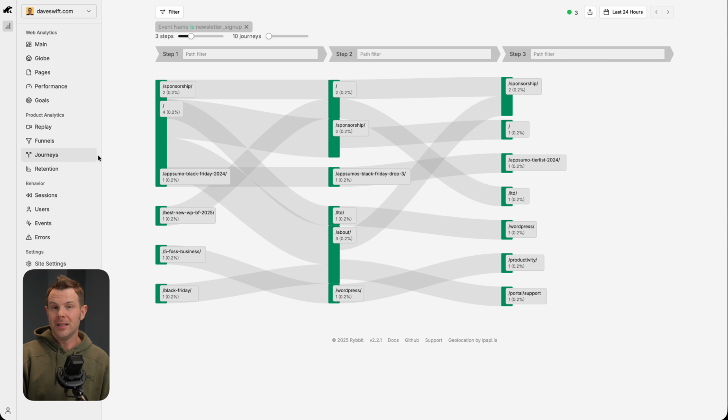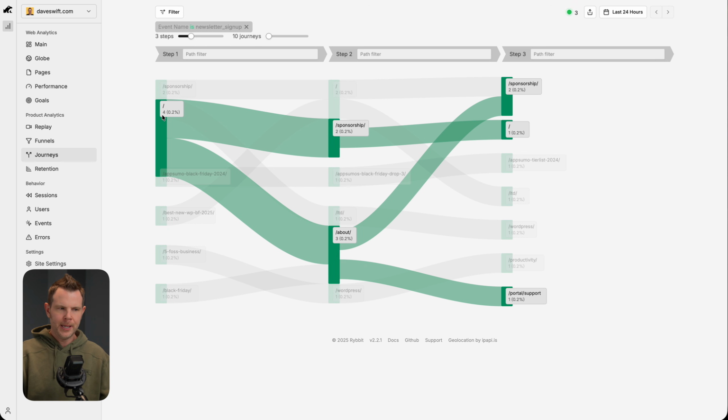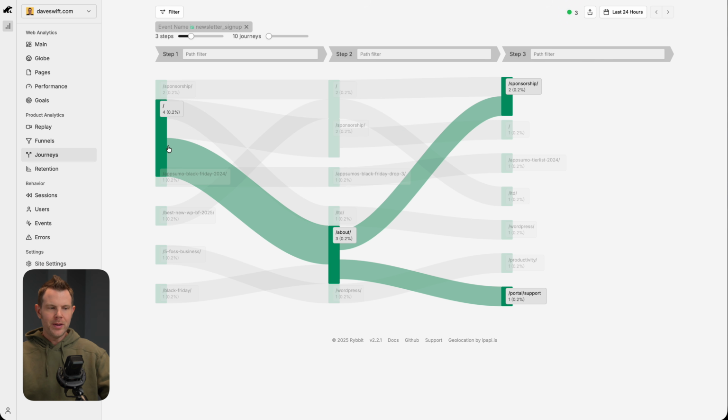Similar to funnels, but less goal-oriented and also requiring no setup at all, is journeys. Journeys show you the path that someone takes when they land on your website. So in this case, 4 people landed on the homepage. 2 of them clicked over to the sponsorship page. 2 of them clicked over to the about page. Now, you'll notice the about page actually has 3 visitors. That's because someone else clicked on Black Friday and then landed on the about page.